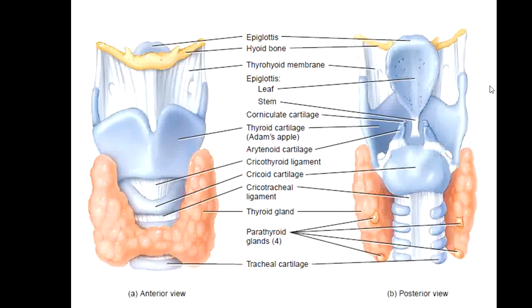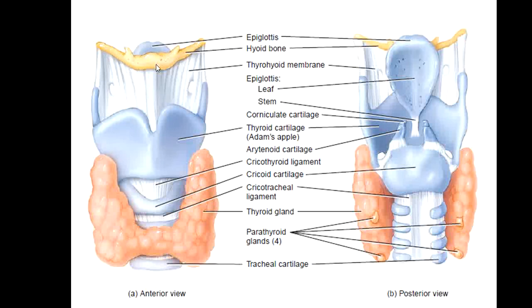In the next diagram, it depicts the true diagram of the vocal box or voice box or the larynx. In this larynx, you can see this bone.